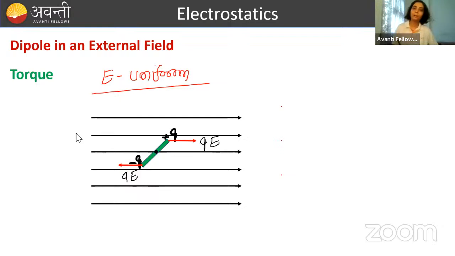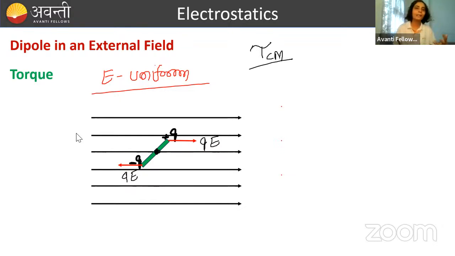And if we have to calculate the torque, then around which point will you calculate torque? In mechanics, you must have studied torque. Generally, we calculate around the center of mass if nothing is given, and around the point it is hinged or fixed, or if an axis of rotation is given, then around that axis we calculate torque. If that is not given, we calculate torque around the center of mass. Here nothing is given, so around the center of mass we will calculate, and that center is here.